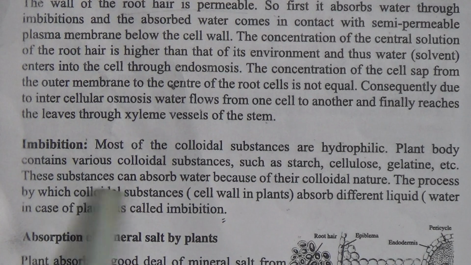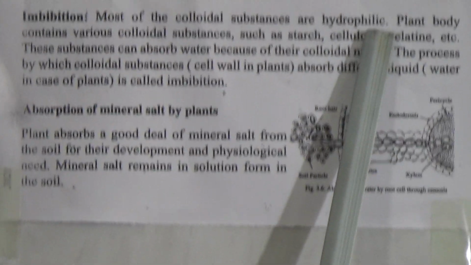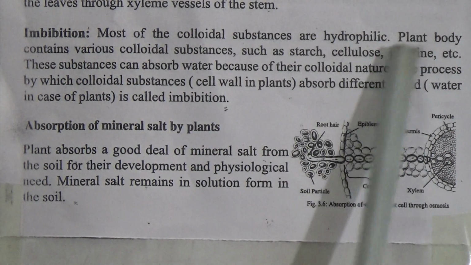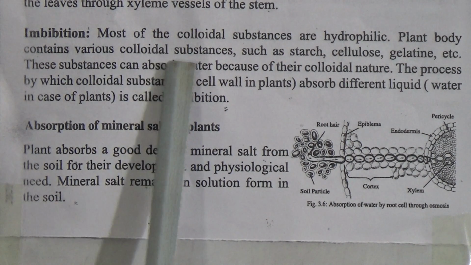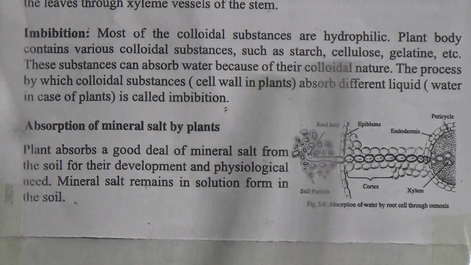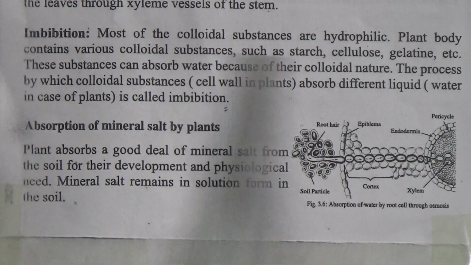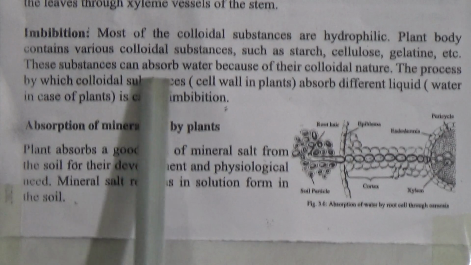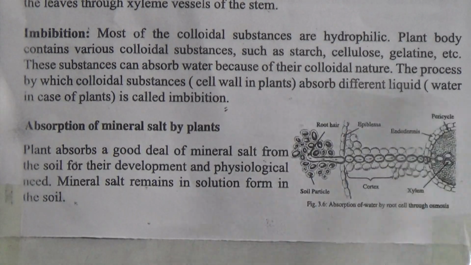My dear students, now come to imbibition. We will learn the definition of imbibition now. Most of the colloidal substances are hydrophilic, and the plant's body contains various colloidal substances such as starch, cellulose, gelatin, etc. My dear students, this is also an important MCQ, and these substances can absorb water because of their colloidal nature.